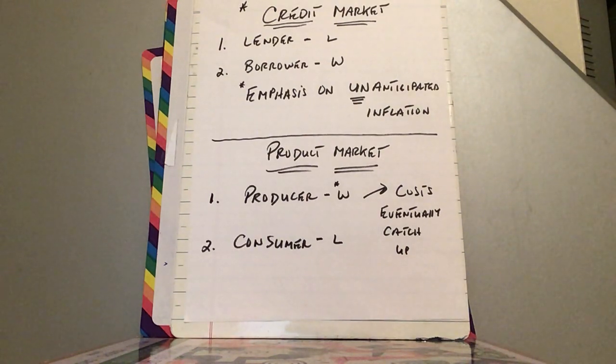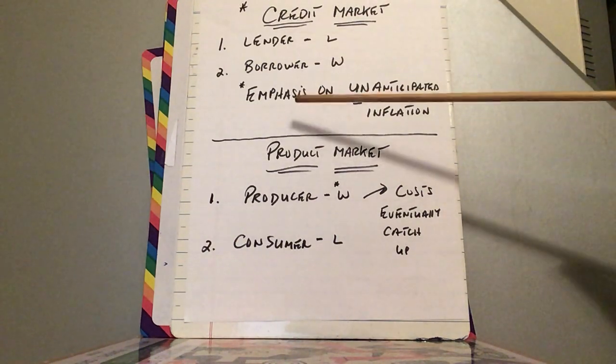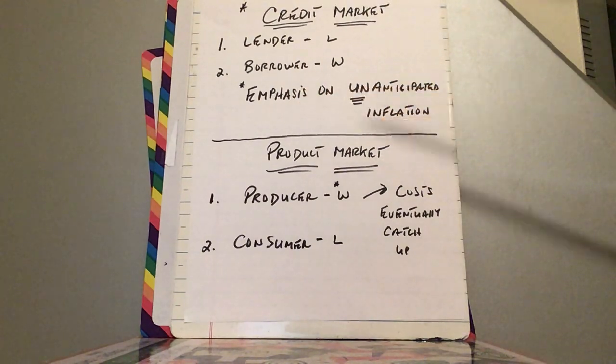So when you borrow money, and you are the borrower and the bank is the lender, the bank loses. The bank is giving you money that has greater purchasing power than when you pay it back, and you are temporarily winning. Okay? Now, this is an isolated situation. Remember, after this situation, you become the consumer and you go to the store and you're paying higher prices too, so you're losing out also. But we're talking about an isolated situation, and our emphasis, again, is on unanticipated inflation.